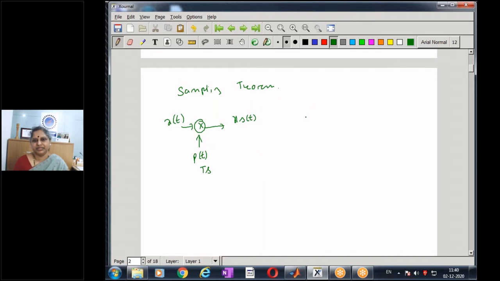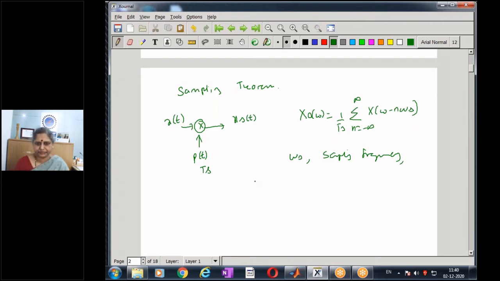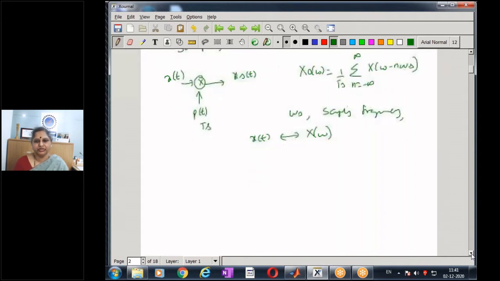This sampled signal xs of t has a spectrum given by 1 by Ts sigma n is minus infinity to infinity, x of omega minus n omega s, where omega s is my sampling frequency and my analog signal x of t has the spectrum x of omega. This is something we have seen in the very first module, the sampling theorem.